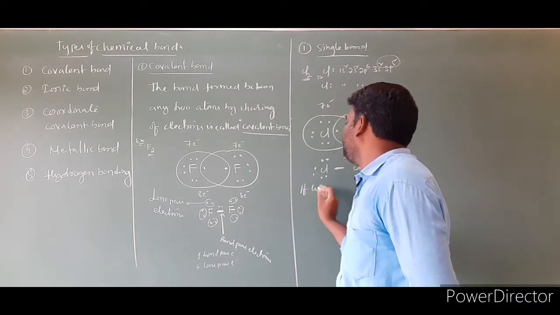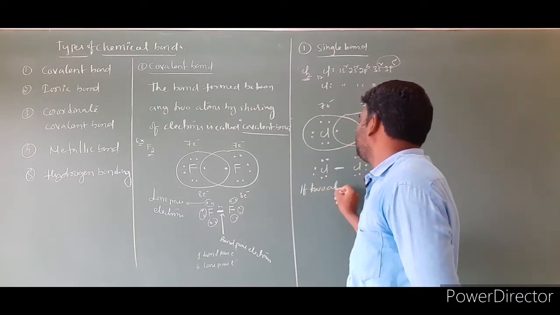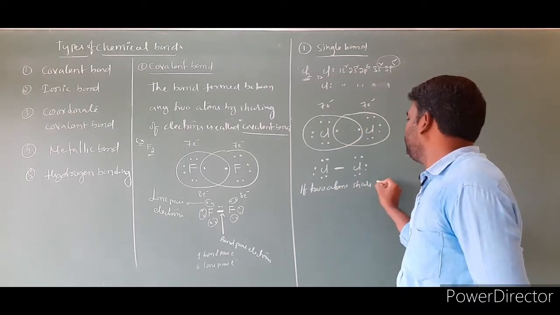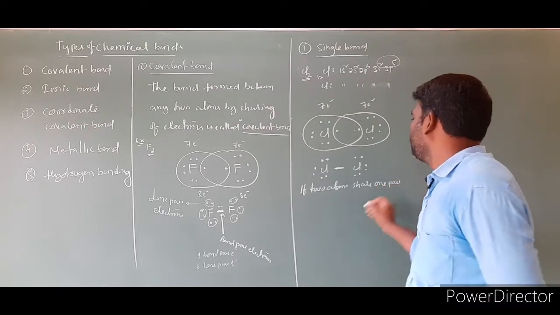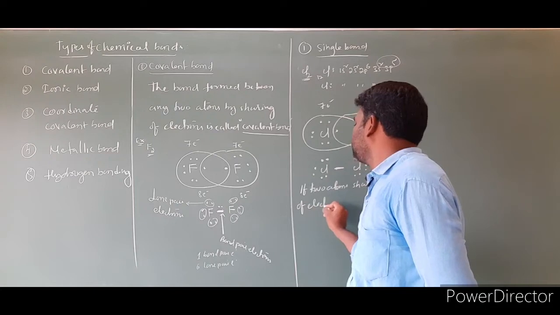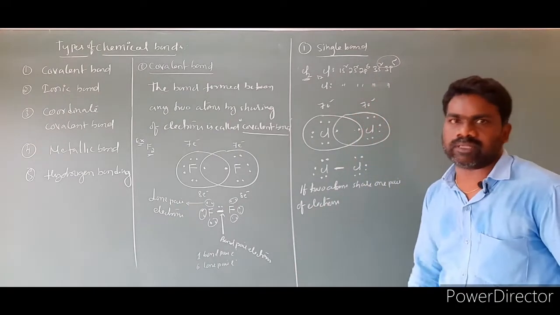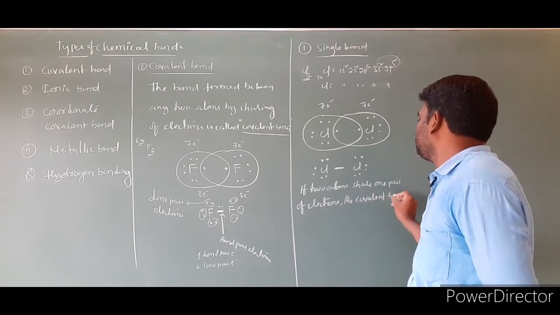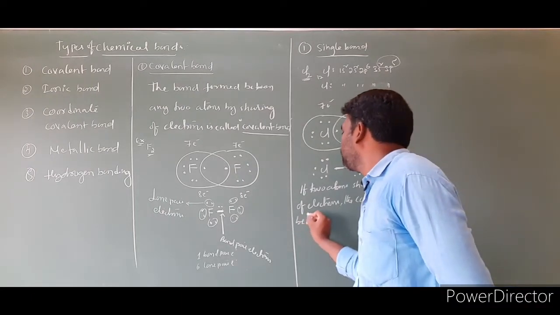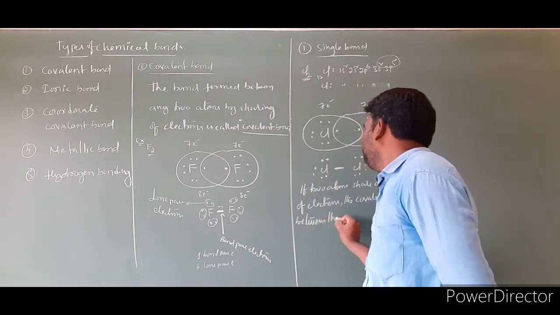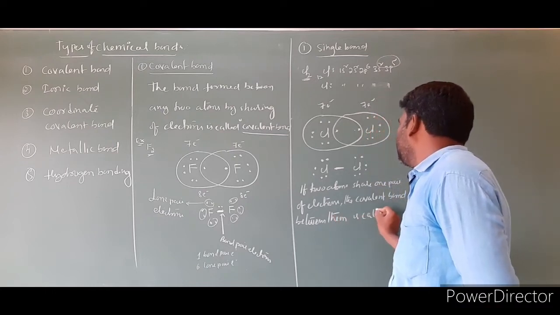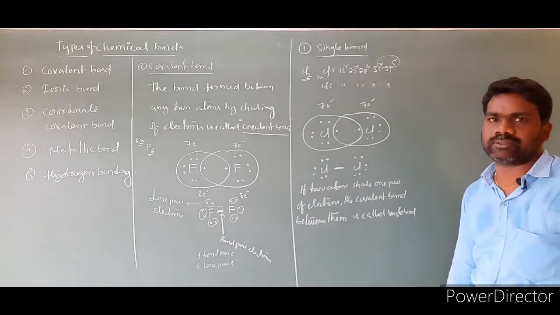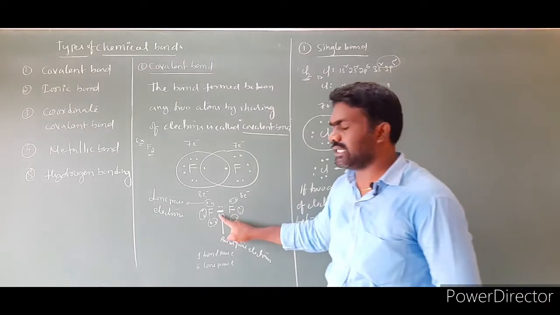If two atoms share one pair of electrons, the covalent bond between them is called a single bond. This is a single bond. Even this one also a single bond.